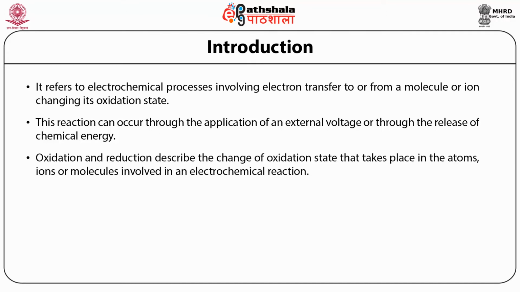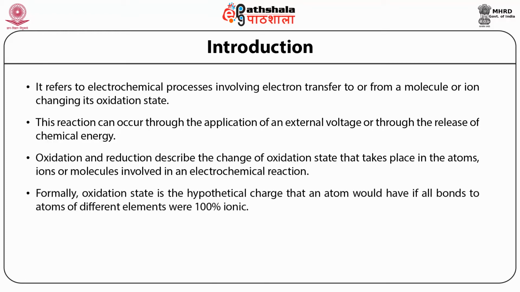Oxidation and reduction describe the change of oxidation state that takes place in the atoms, ions, or molecules involved in an electrochemical reaction. Formally, oxidation state is the hypothetical charge that an atom would have if all bonds to atoms of different elements were 100% ionic.